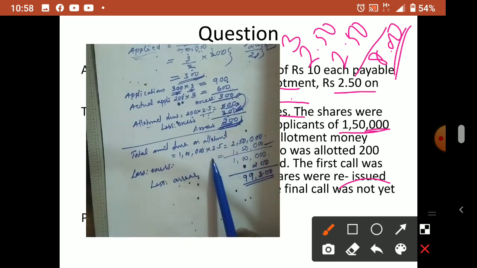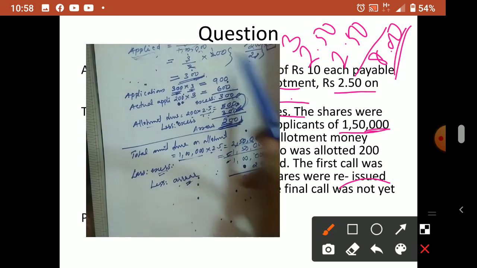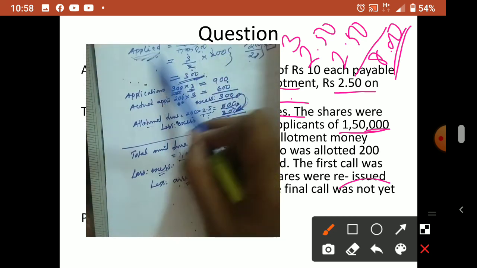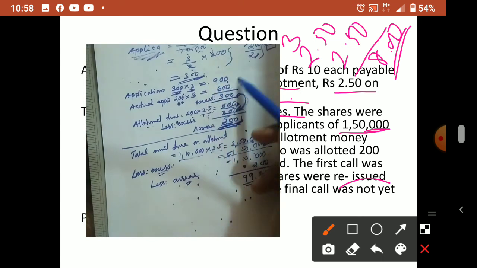So for the total amount also we calculate. 1 lakh is the number of shares, into 2.5, 2,50,000 we have to get. From that, the excess already credited in the journal entry, 1,50,000, you have to minus, the remaining is 1 lakh. These stages we have already done. Then the arrear also reduces. So this proportionate amount is the applied calculation, and this calculation is the excess in this.